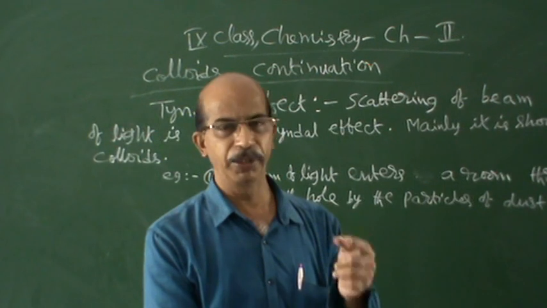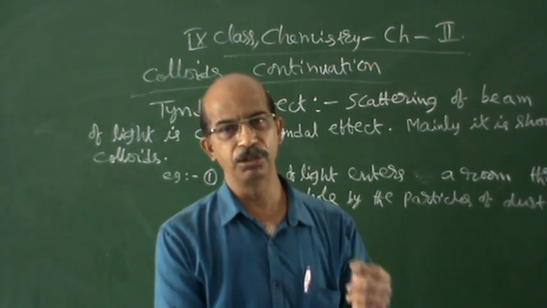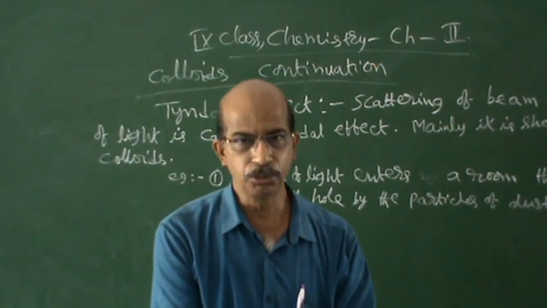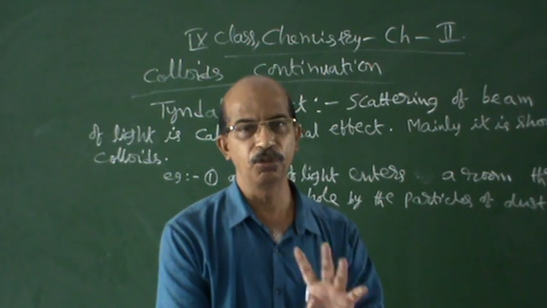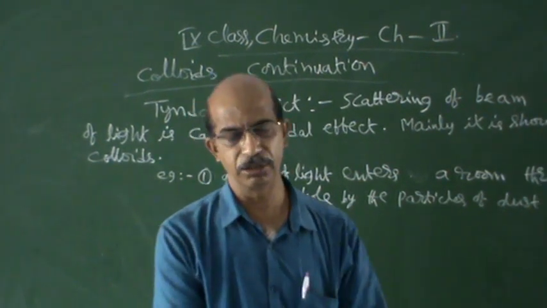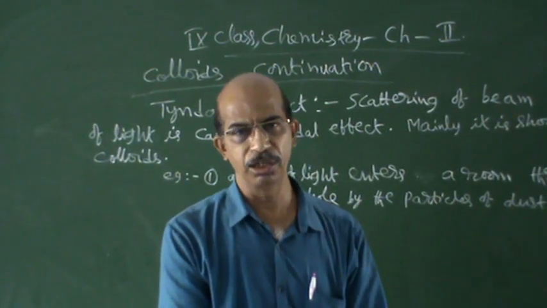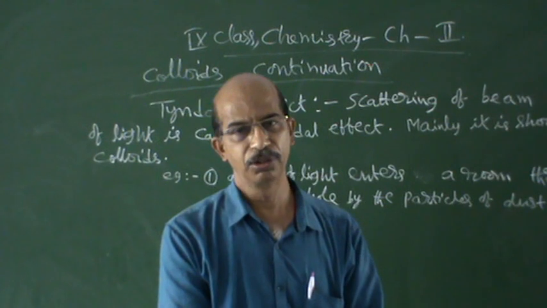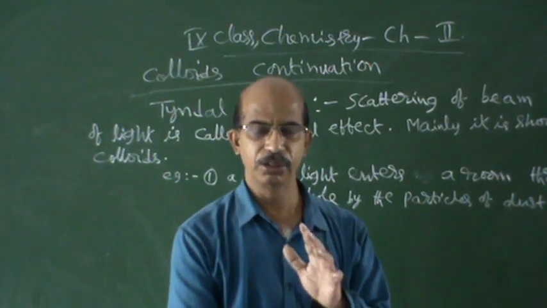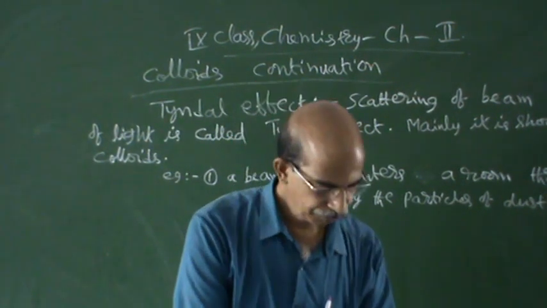Last class I explained this. Those two things you should learn, then only it makes a colloid. You must learn all the colloid examples. Sol also comes under colloid. In general, sol is slightly different, but instead of the term colloid, you can use the term sol.